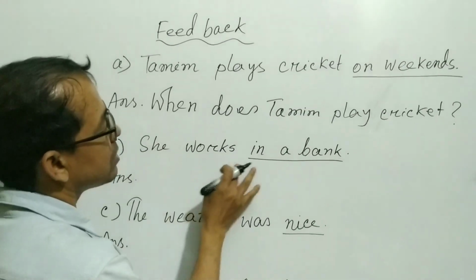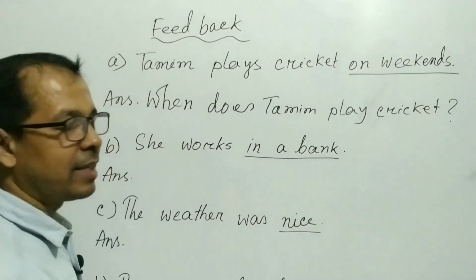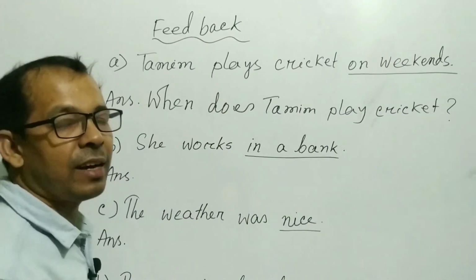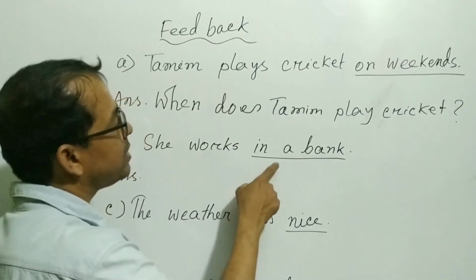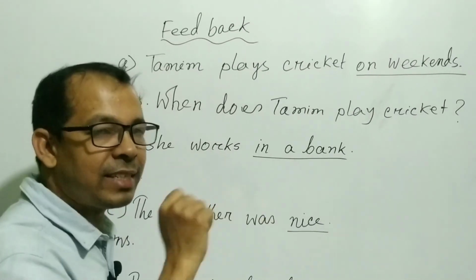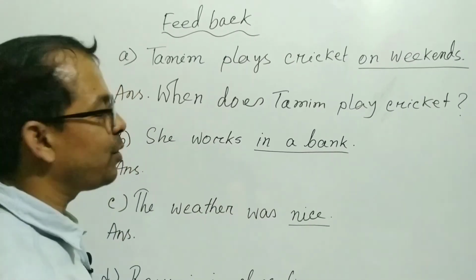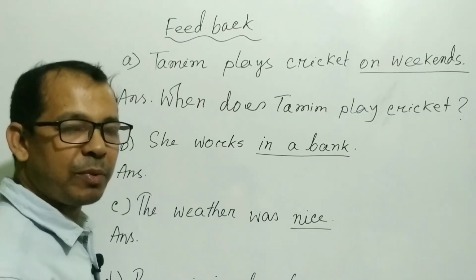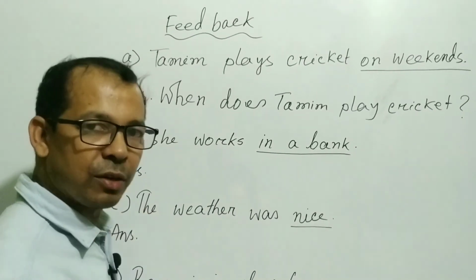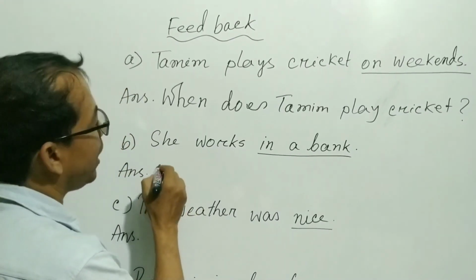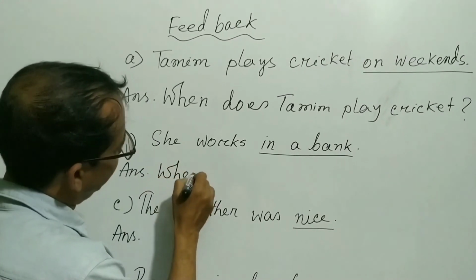She works in a bank. So here you can see, look at the underlined word. What does the underlined word indicate? The underlined word indicates a place. So which WS word will be used? Yes, where. So right here, where.